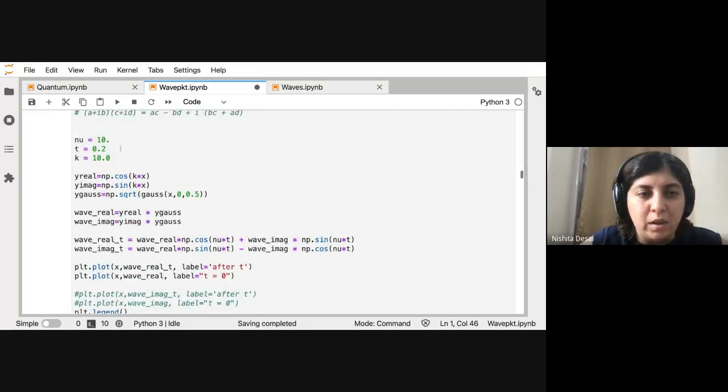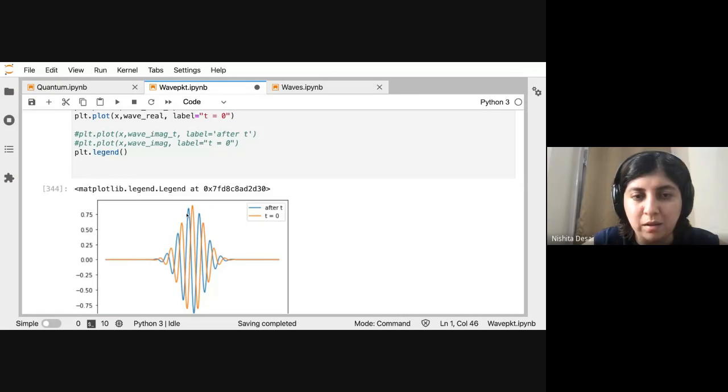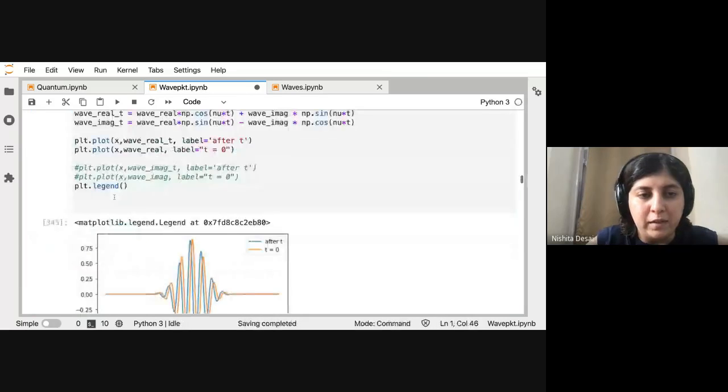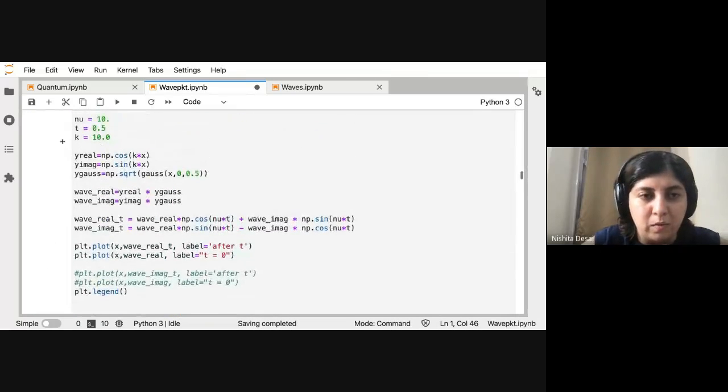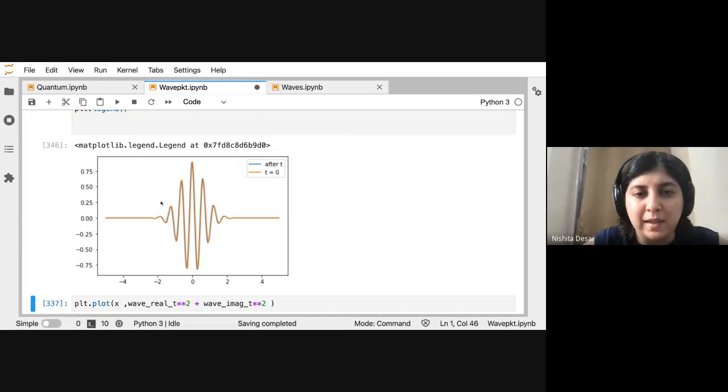At t equals 0.4, you see that the second trough is now catching up, and at 0.5, 0.6, by 0.6 it has caught up. So essentially this is the group velocity, where these troughs move inside your wave packet.